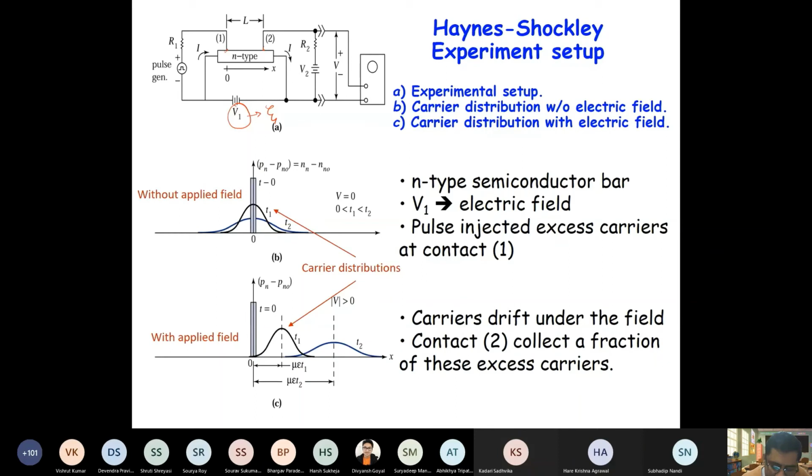Now, as we have discussed in the previous slide, it is mu E times T1.